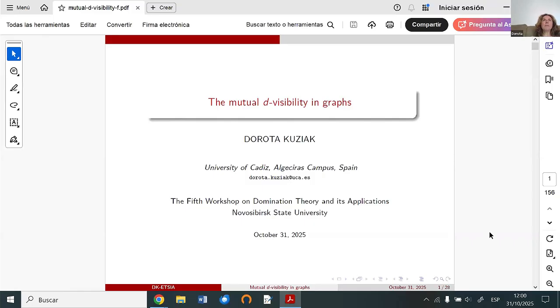Here we have no very direct, very strong relation with domination. There is some relation, and I will explain it a little later, when I give some definitions. This concept is more related to distances in graphs, but I think it is good to know a little more about it.